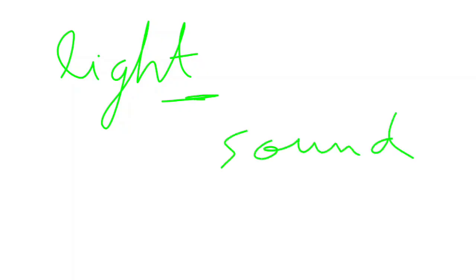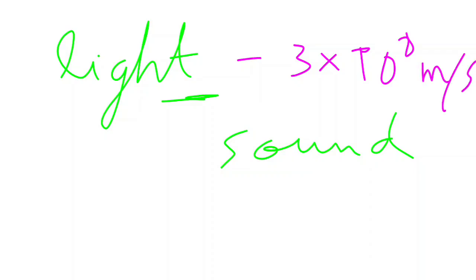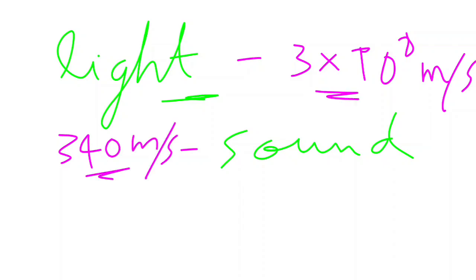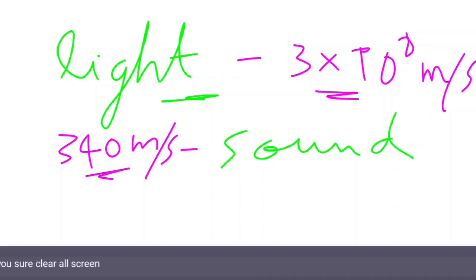Light travels at approximately 3 times 10 raised to 8 meters per second, while sound travels only at 340 meters per second. So this is why lightning comes first and the sound later.